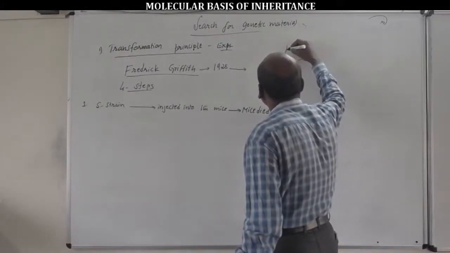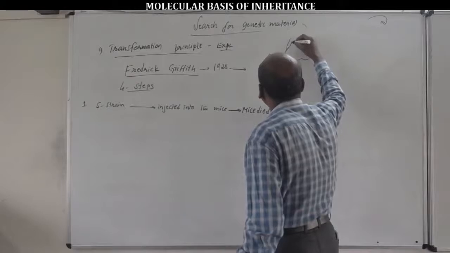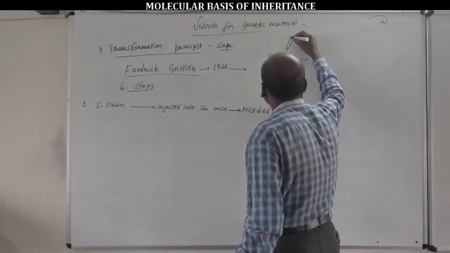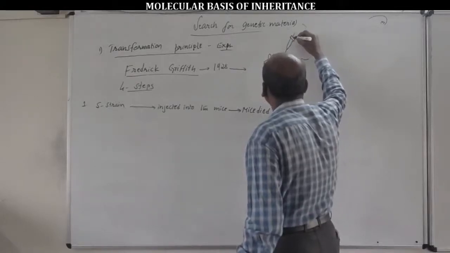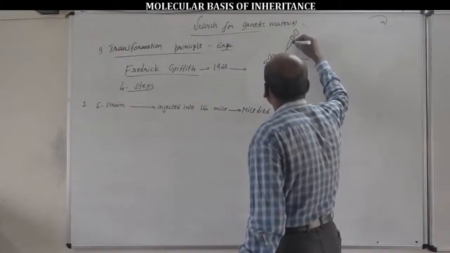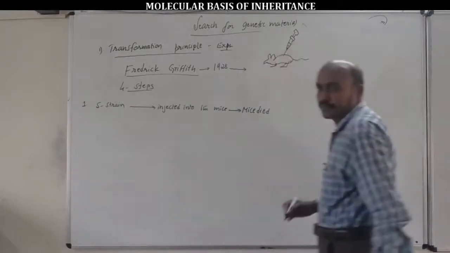S-strain bacteria were injected into the laboratory mice, into the rat.